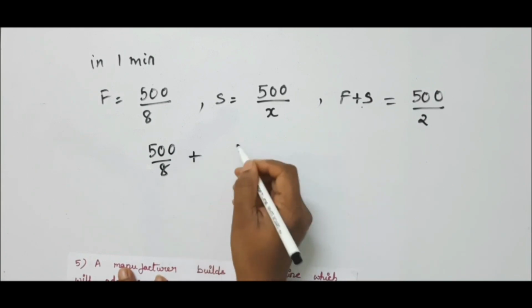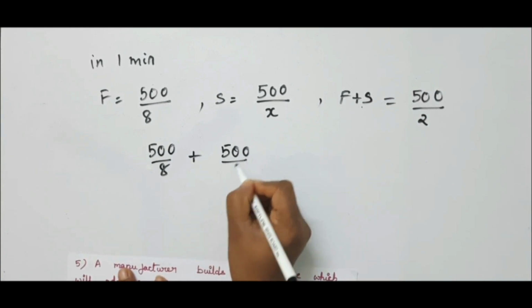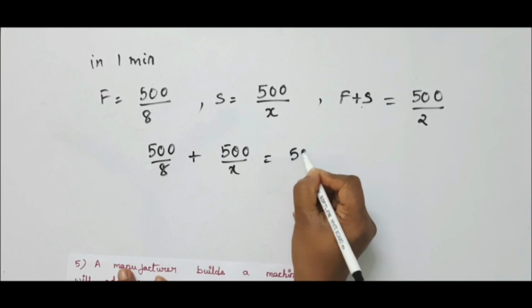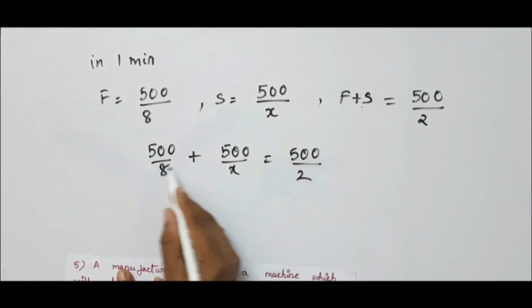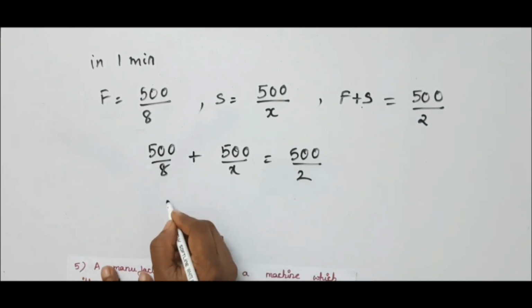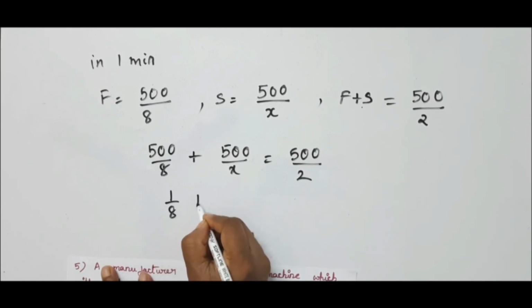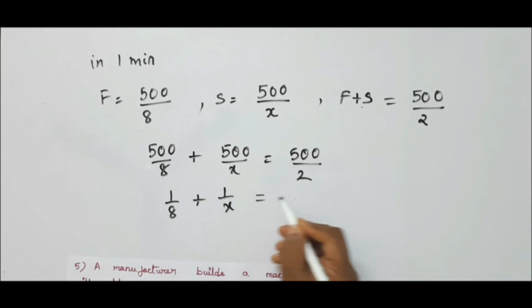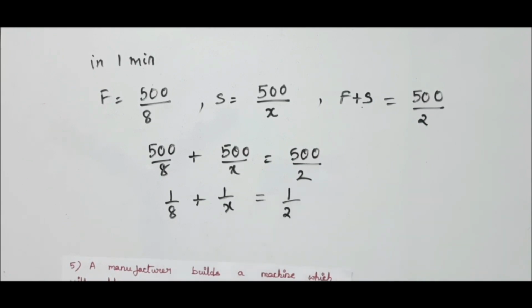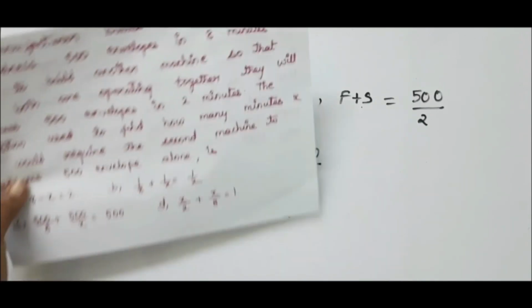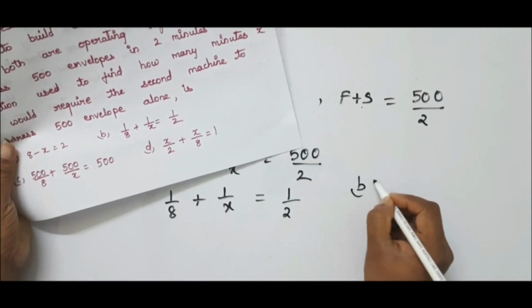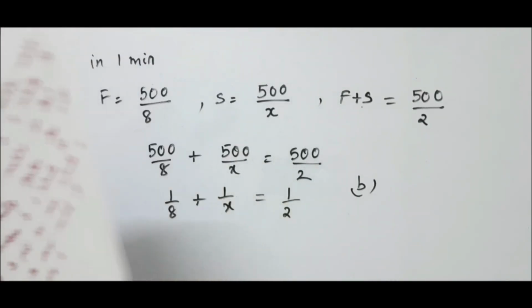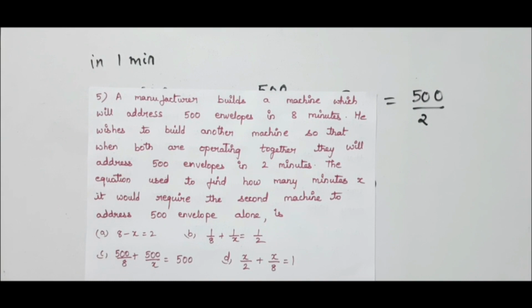That is 500 by 8 plus 500 by x equal to 500 by 2. As 500 is common on both sides, this 500 cancels. So you will be left with 1 by 8 plus 1 by x equal to 1 by 2. Let us go to the options and check where it is. It is option B. Okay. It is a very simple problem. Only the question is looking long. Now let us go to the next problem.